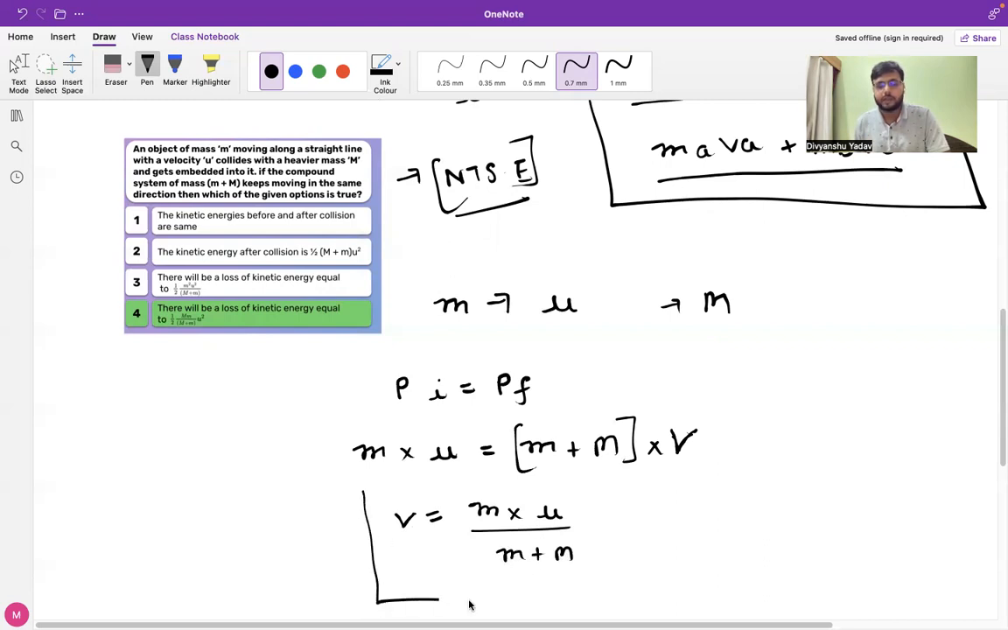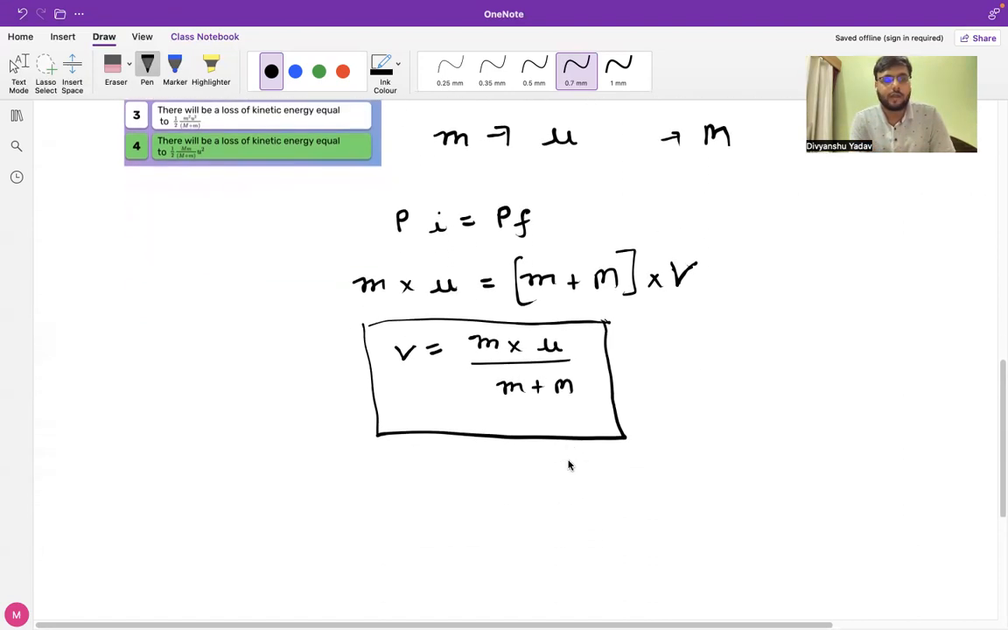Since we have to find the change in the kinetic energy, why did we use this momentum conservation principle? Because in order to find the change in kinetic energy, we need the final velocity. In the question, the initial velocity of the object of mass m is given, but as soon as it gets embedded into the system, that is the combined mass m plus M, we have to find the velocity for that. So we assumed the final velocity to be v.